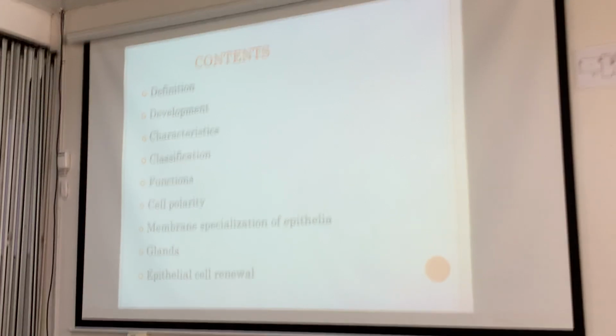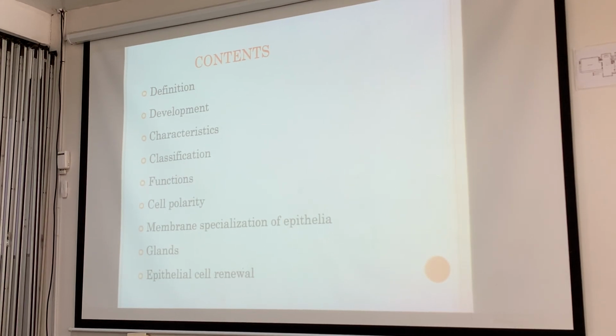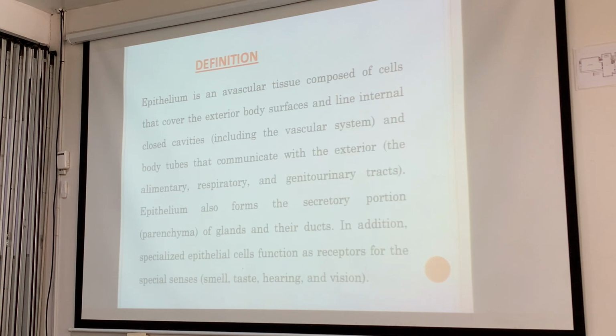So we'll go through the definition of epithelium, the development from the embryonic stage, characteristics, classification, functions. Cell polarity, meaning how it is oriented. Is it apical, facing the surface, or basal orientation? Okay? You need like a map. Then we'll talk about membrane specialization of epithelia, the glands, and epithelial cell wall.